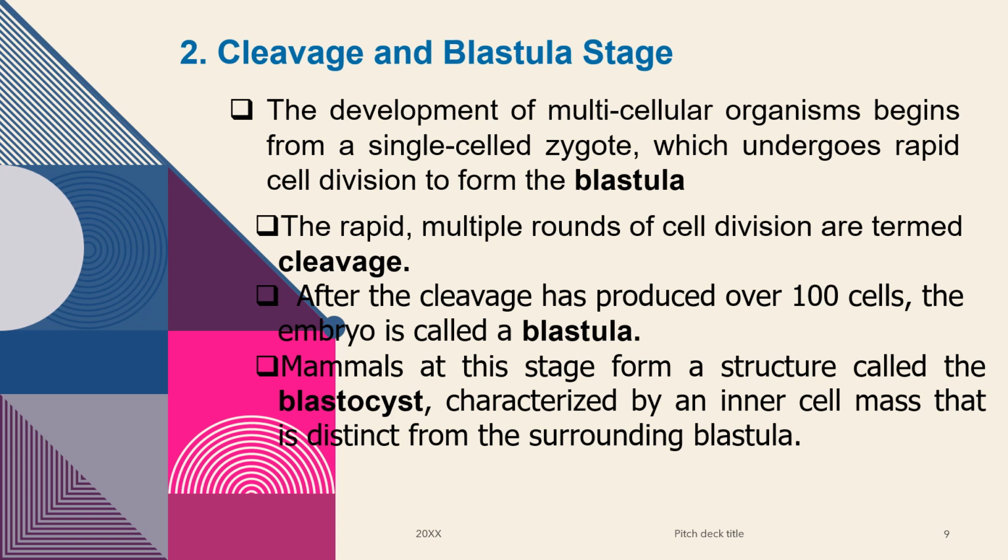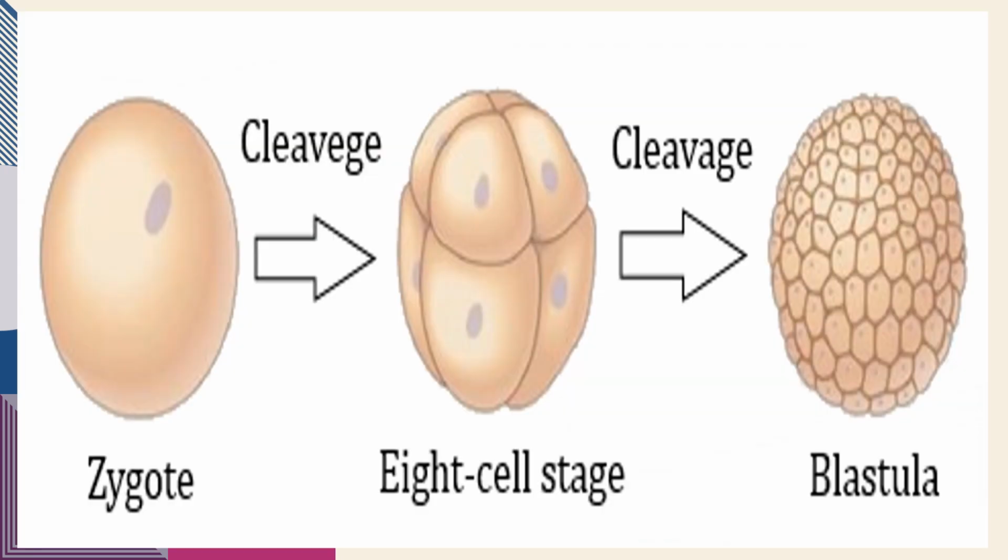So, this blastula, if this blastula is formed, if there is a rapid multiplication of the cell division, which is termed as a cleavage, and they form after 100 cells, or they produce over 100 cells, that is what we call blastula. Okay, so in this picture, this one is the zygote. So fused. So ang isang cell, ang egg at saka ang sperm nag-fuse into one cell.